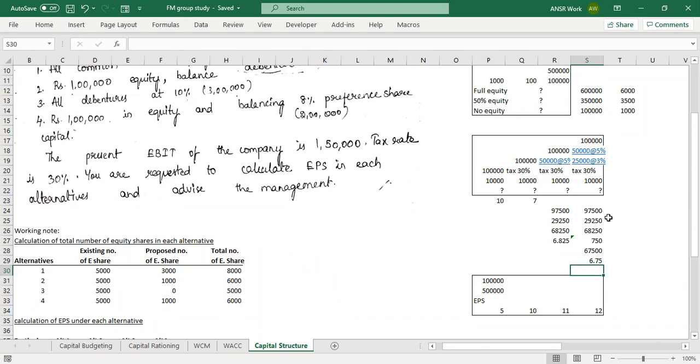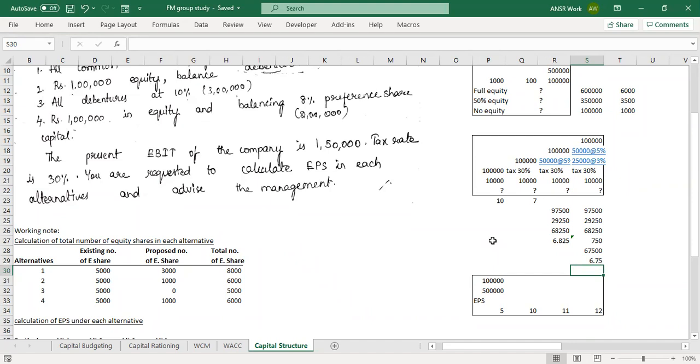Income is 1 lakh, no? Correct. I got the point where you made the mistake.